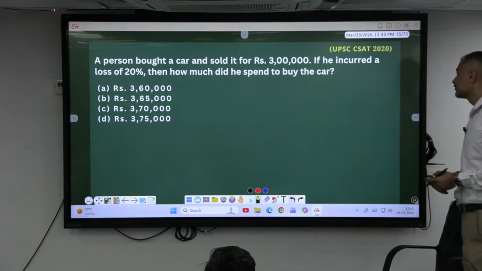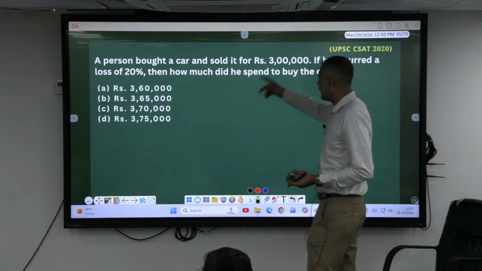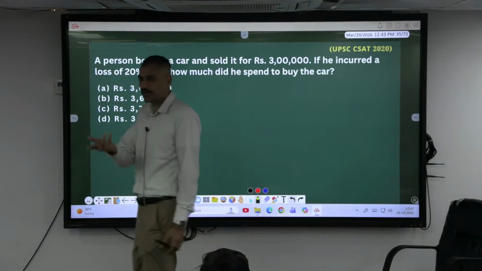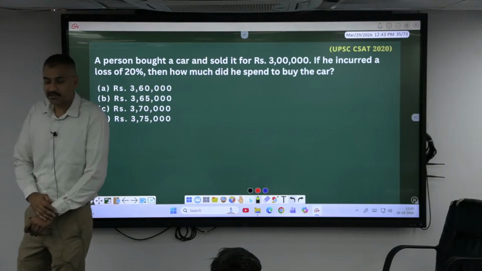Let me tell you the question. You sold a car at 3 lakh and incurred a loss of 20%. What is your cost price? What is the price at which you had bought it?